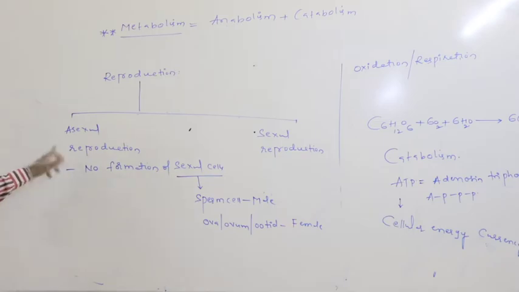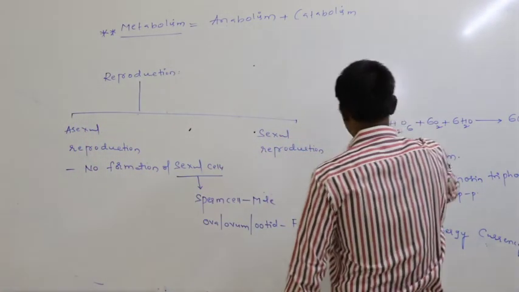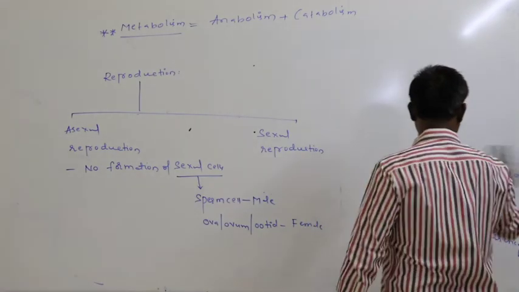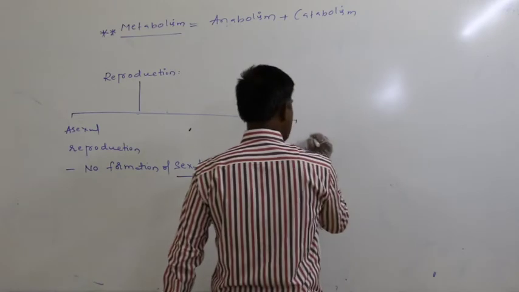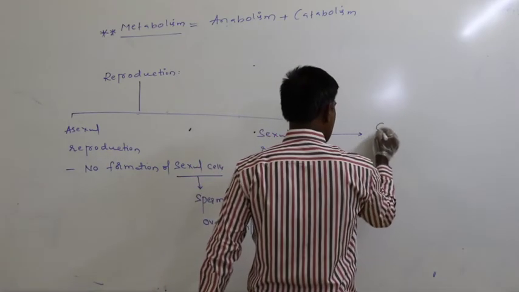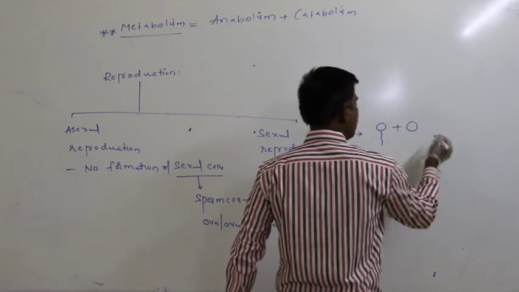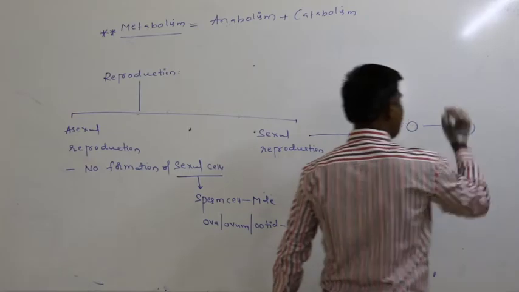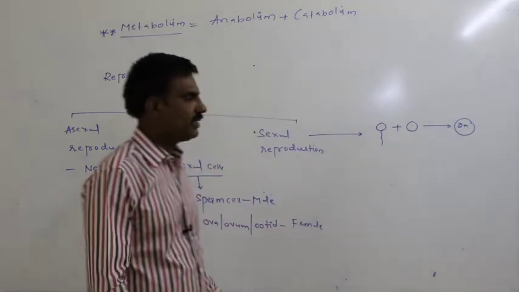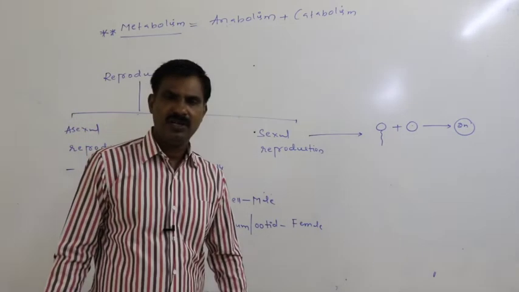Instead of that, by the involvement of sexual cells such as the sperm cell and ovum, if daughter production takes place by the involvement of both parents, then that is said to be the sexual reproduction.